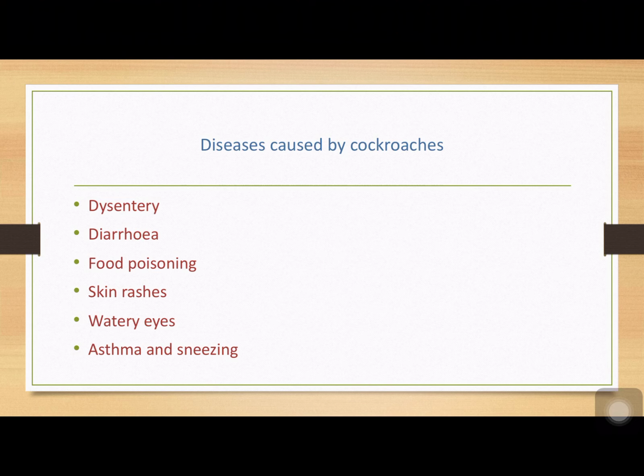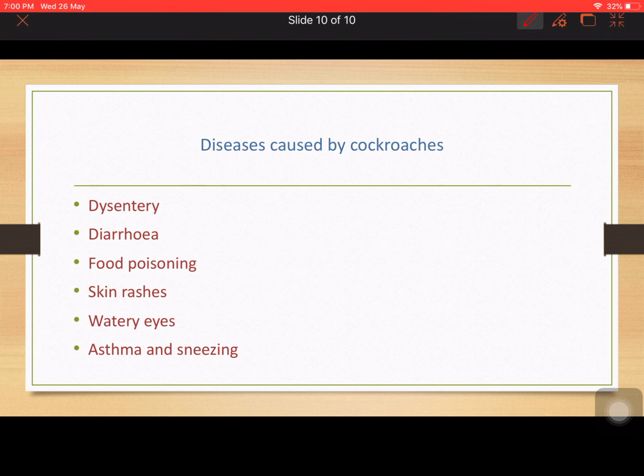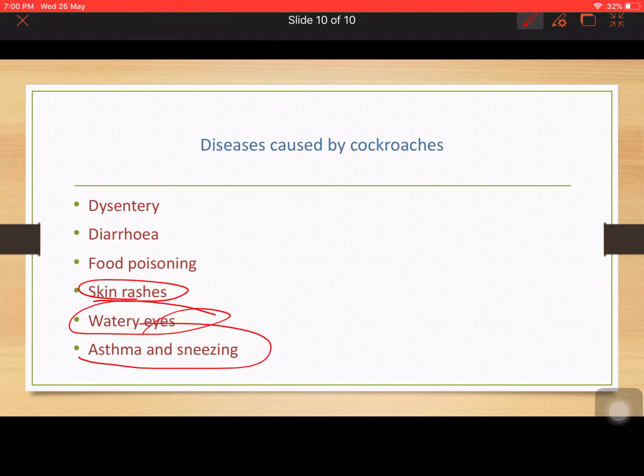At times, the excreta or the skin cast of cockroaches contain a number of allergens. These allergens cause skin rashes, watery eyes, asthma and sneezing.